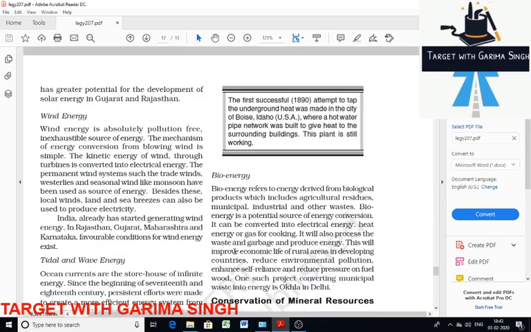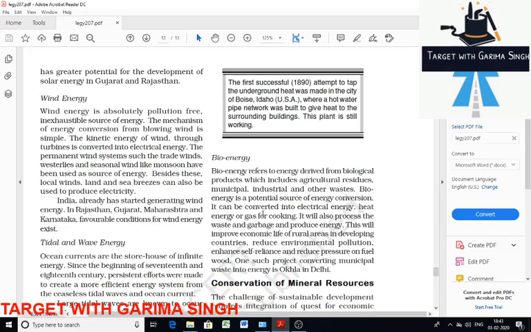Now, bioenergy. Bioenergy can contribute to improving the economic life of rural people in developing countries, and environmental problems can be reduced a little bit. Then it can solve the problem of garbage and waste in urban areas because energy can also be derived from these. It can be converted into electricity or electrical energy, heat and all. Bioenergy basically refers to energy derived from biological products like agricultural residue, municipal, industrial and others. So these are less polluting as compared to petroleum and coal.